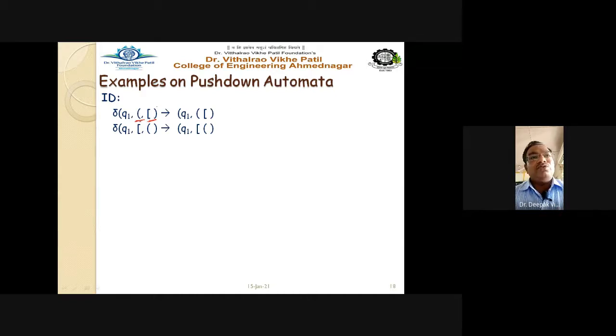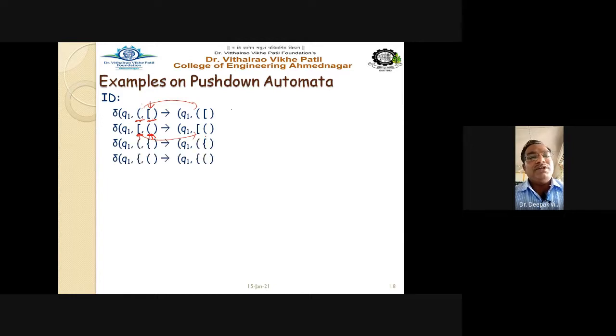Square bracket, and the top of the stack is a square bracket, then also you have to push this round bracket into the stack. Suppose for the input you got the square bracket, and the top of the stack is a round bracket, then also we have to push that bracket inside the stack. So all these combinations we have to take into account.